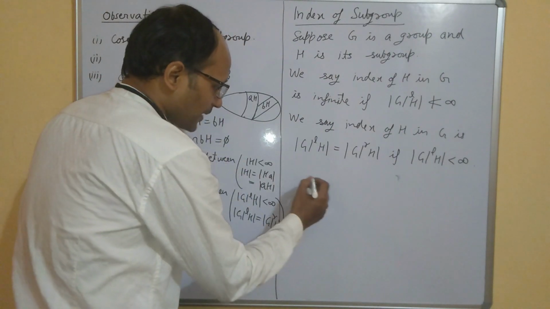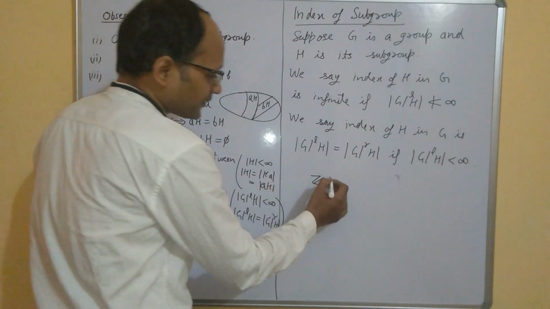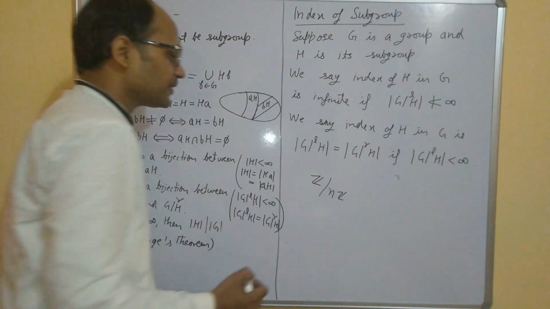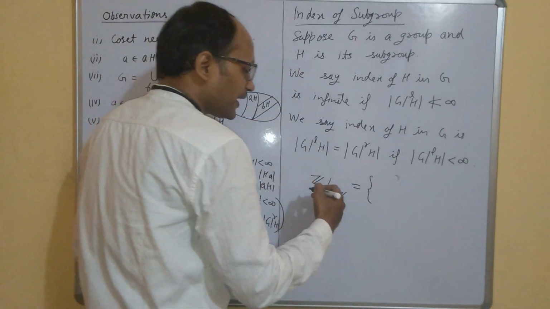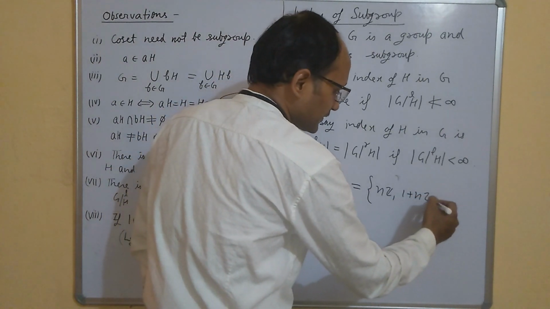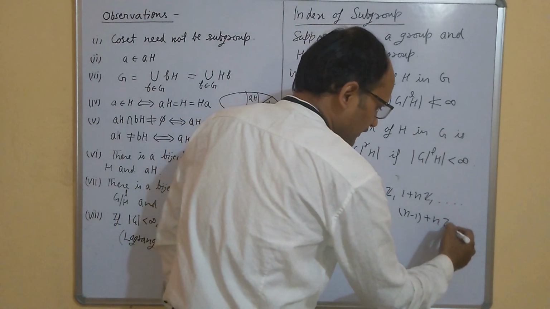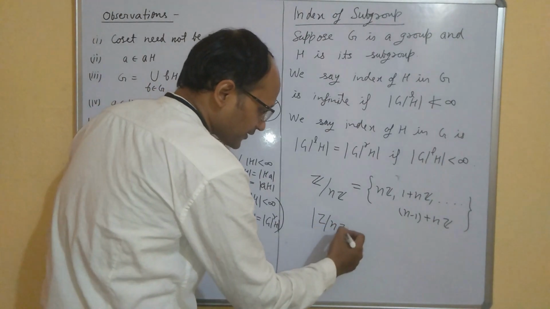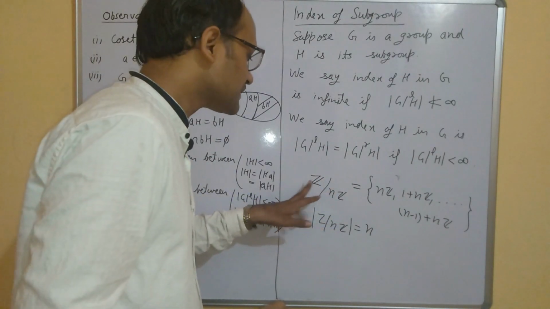So as we have seen in examples, this group Z is infinite, I take a subgroup nZ, this is also infinite. But if you see the set of left cosets, then the left cosets are n in number and they are nZ, 1 plus nZ up to n minus 1 plus nZ. So both the groups are infinite, even then this number is finite. So this number is n. So we can say that the index of nZ in Z is n.